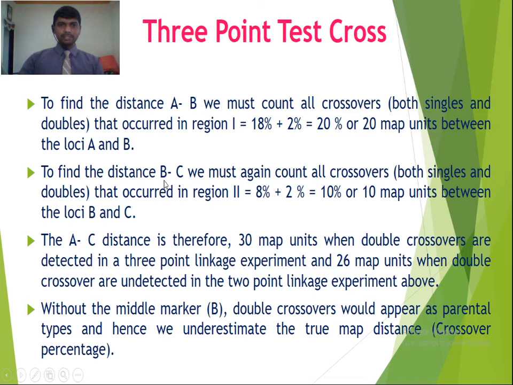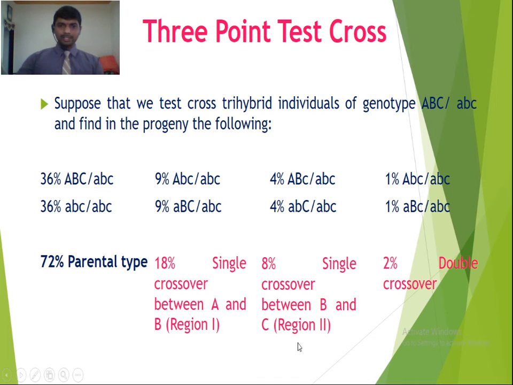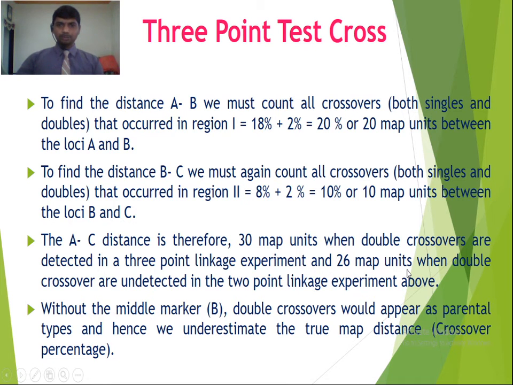Now to find out the distance between B and C, we must count all crossovers, both single and double, that occur in region 2. That is 8% single crossover between B and C plus 2% double crossover. So 8 plus 2, that becomes 10%. Okay, do you get it?